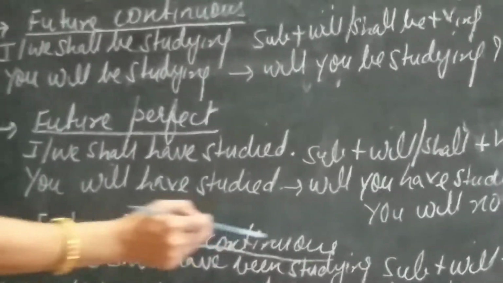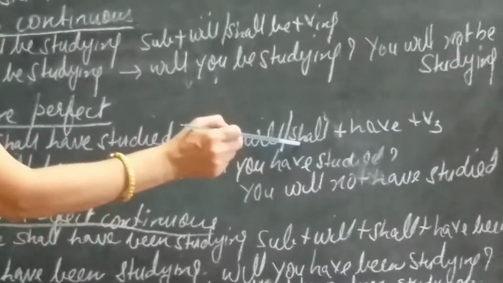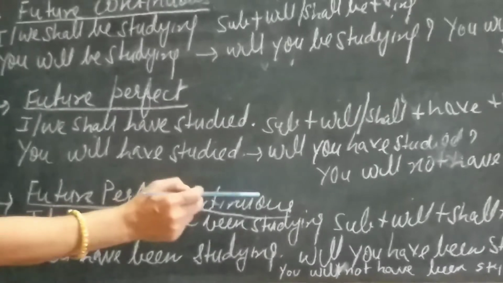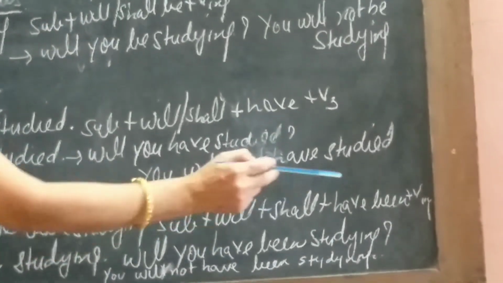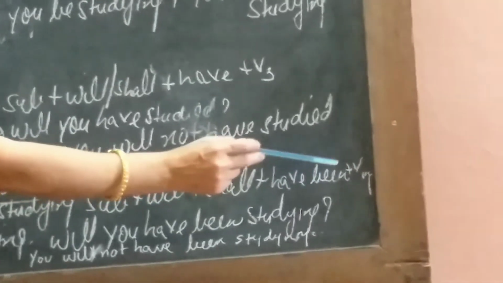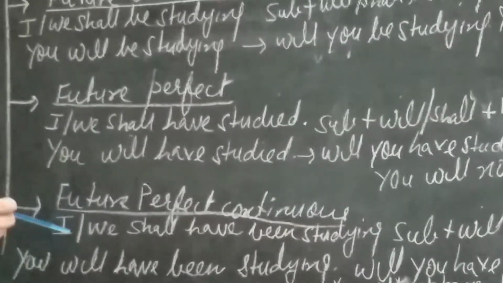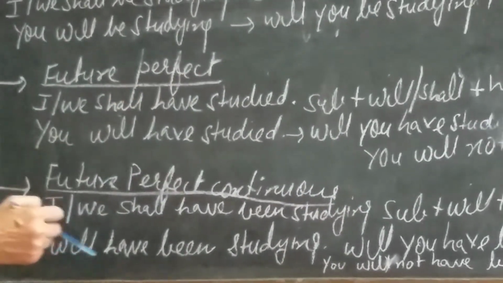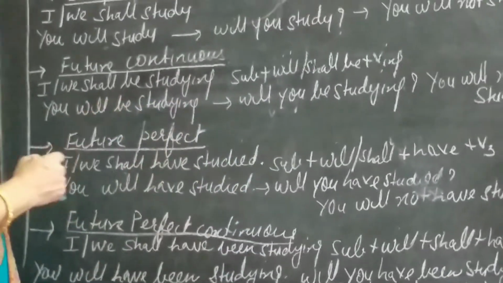Now future perfect continuous, the same thing we do. We take the helping verb from the perfect and the main verb from the continuous. So our sentence structure becomes like this: subject plus will or shall plus have plus been plus verb plus ing. So our sentence becomes like this: I or we shall have been studying, or you will have been studying. This is the case with the simple sentences.